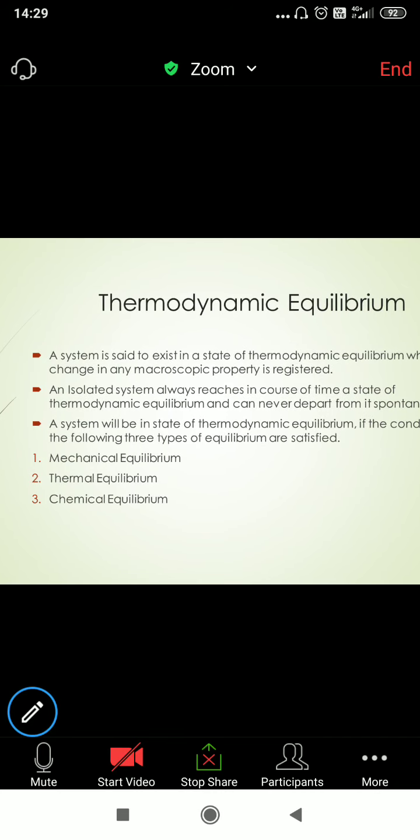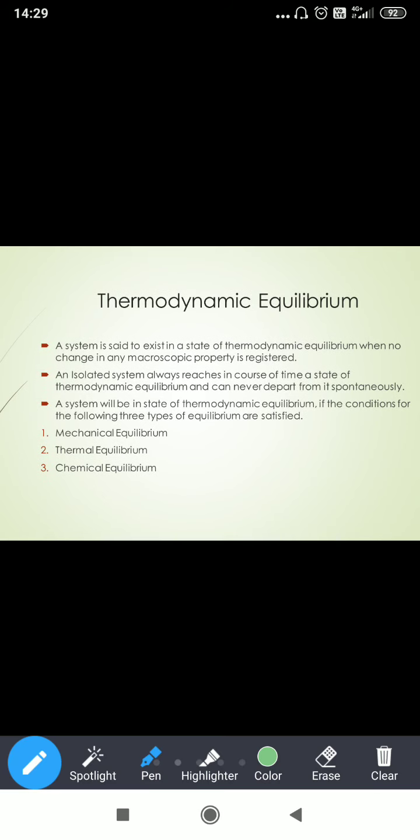What is thermodynamic equilibrium? Just see. A system is said to exist in a state of thermodynamic equilibrium when no change in any macroscopic property is registered. No change in macroscopic property. What are the macroscopic properties? Examples are pressure, volume, temperature, energy.